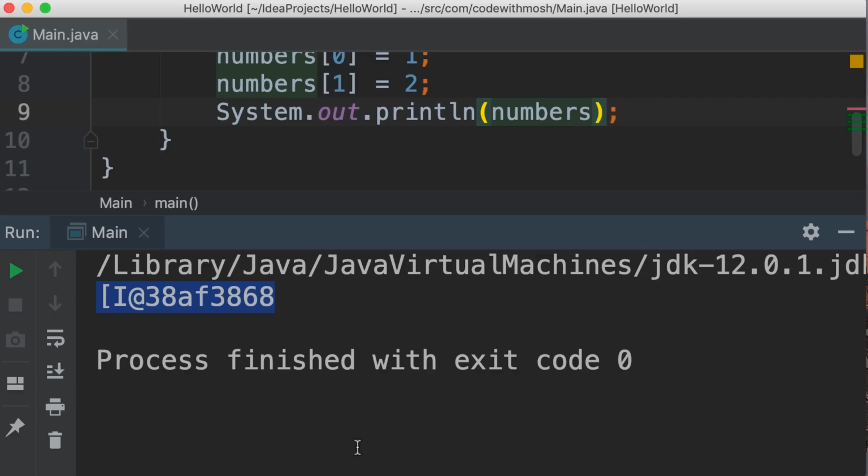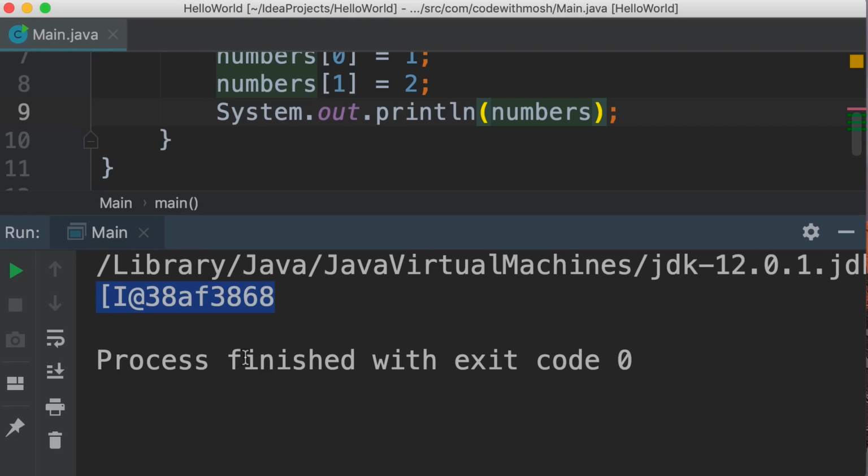Here's the reason. By default, when we print an array, Java returns the string, which is calculated based on the address of this object in memory. So if you have another array and we print that, we're going to see something different because each object is going to be in a different memory space, okay?